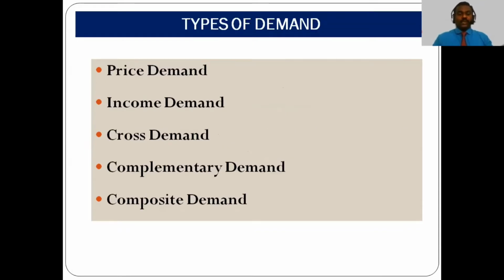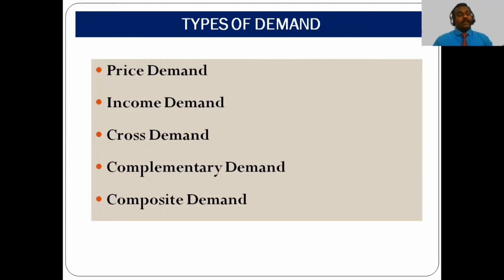Next, we'll move to the types of demand. The first one, price demand. Price demand is the study of the relationship between price and demand. There is an inverse relationship between the price and demand. If the price increases, the demand will go down. If the price decreases, the demand will go up. So this is called price demand.